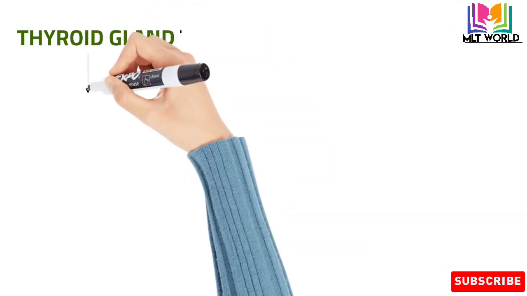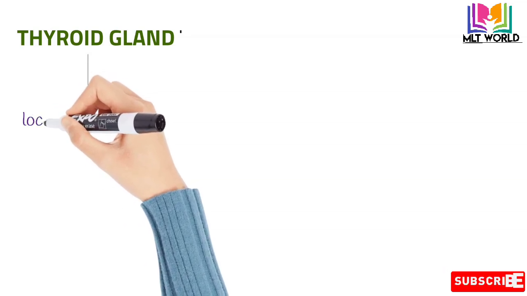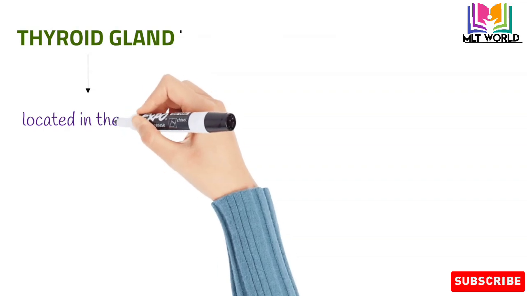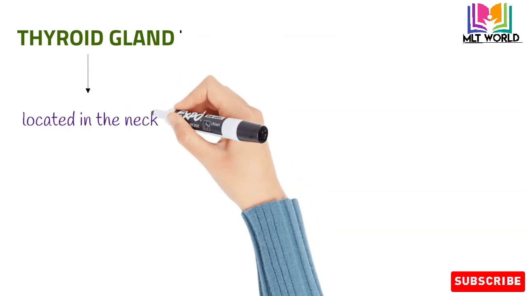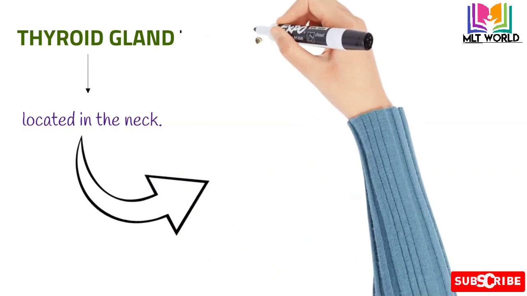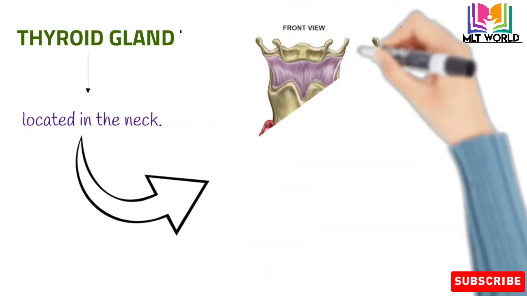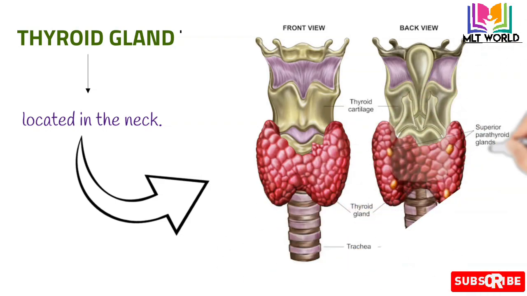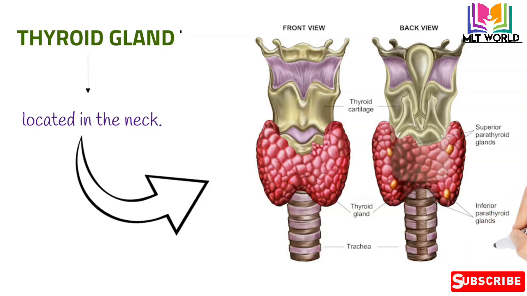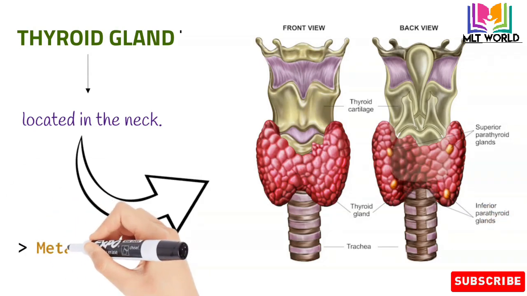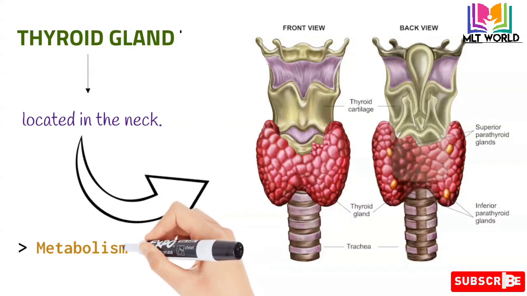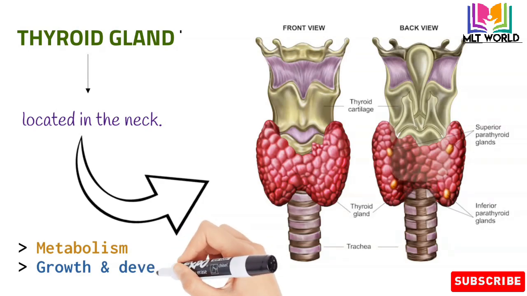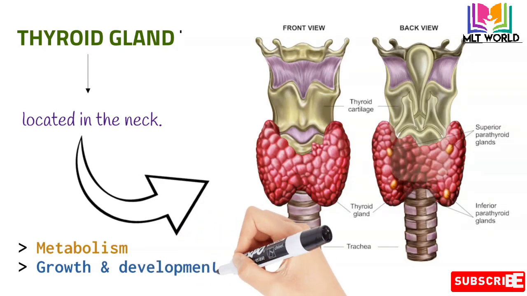The thyroid gland is located in the neck and produces the hormone thyroxine. This relates to the rate of our metabolism and also plays an important role in the growth and development of the body. This is the thyroid gland that we said is located in the neck, and you can see the front and back view. As I said, the thyroid gland is one of the important glands of the endocrine system, as it is involved in metabolism and growth and development.